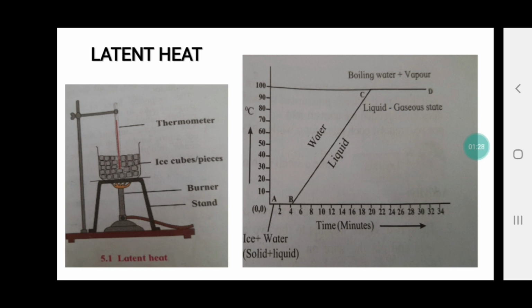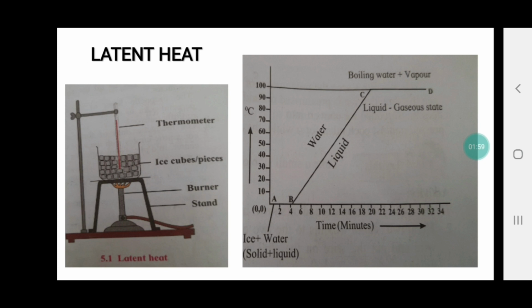Now, where does this energy go? According to the general rule of heat transfer, the temperature should increase. But the temperature is not increasing. It is remaining constant. So where is this energy going? This energy is being utilized to change the state of the substance.